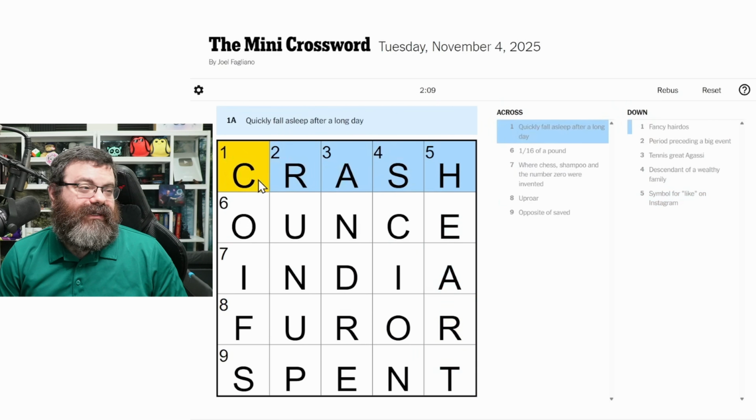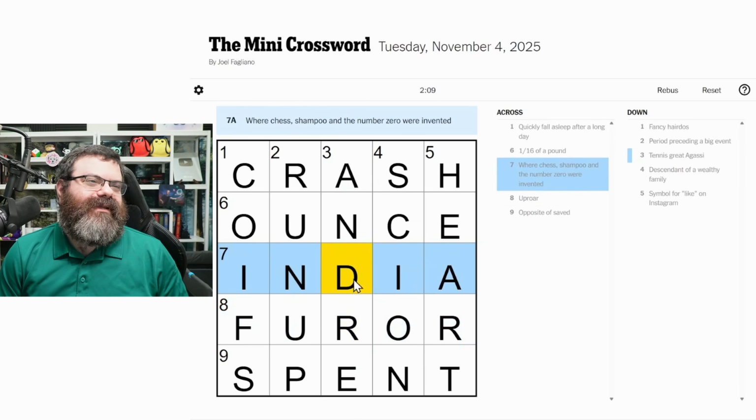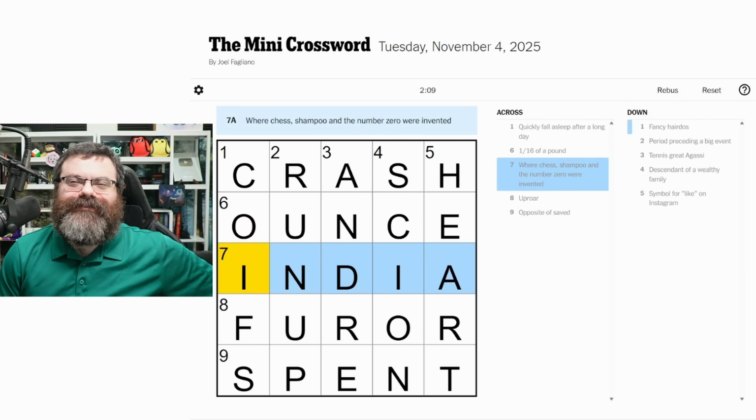Scion, Heart. Crash, Ounce, India, Furor, Spent. I don't know what other name would have worked here, but Andre popped out in my head when I had the A, N, and E. Cool. Well, I learned something new. For some reason, I thought that zero was an Arab invention. Anyway, how'd you do?